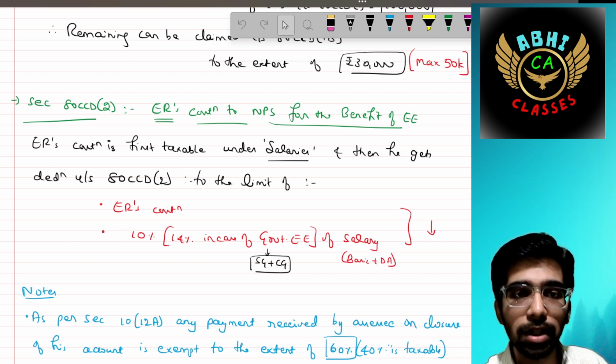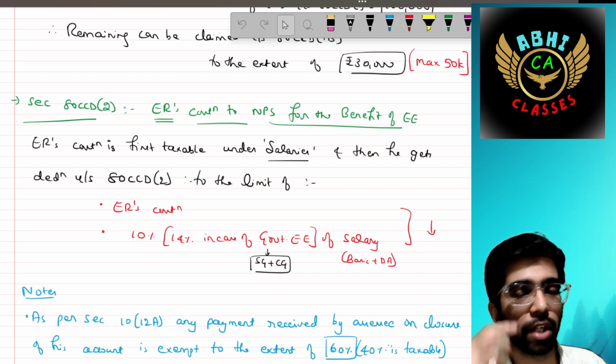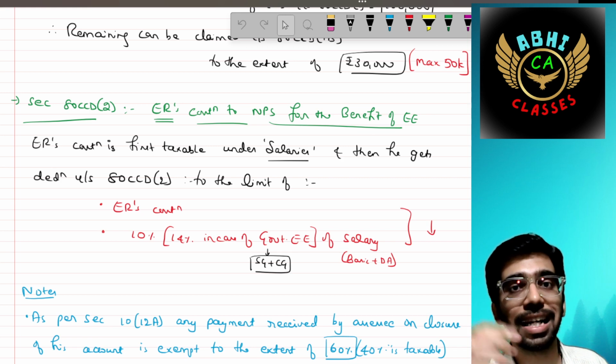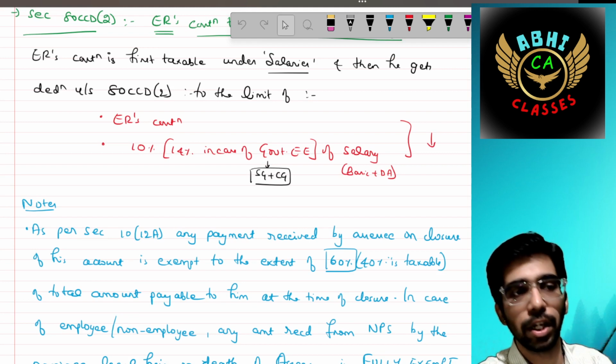Salary means basic plus DA. 14% of the salary in case you are a central government employee or a state government employee. Understood? Super. Whichever is less can be claimed as a deduction.